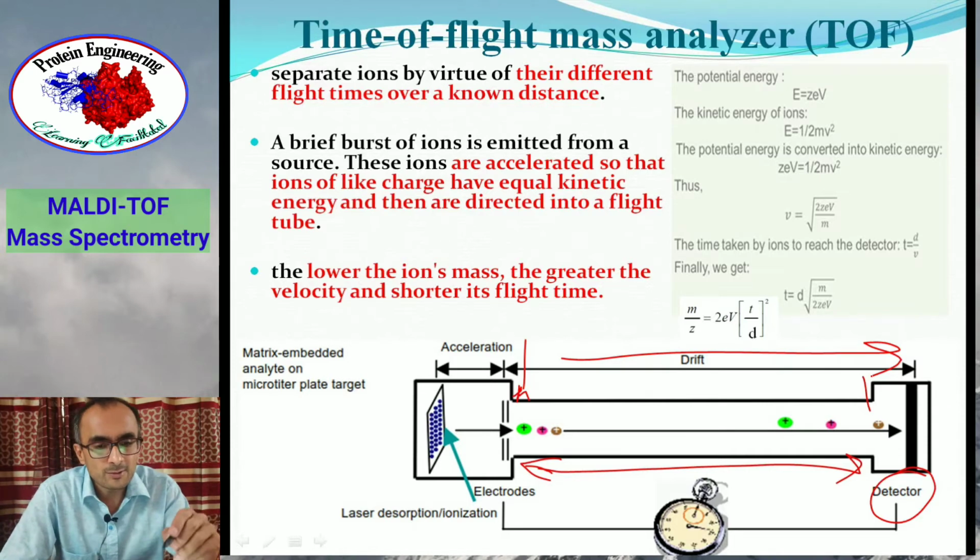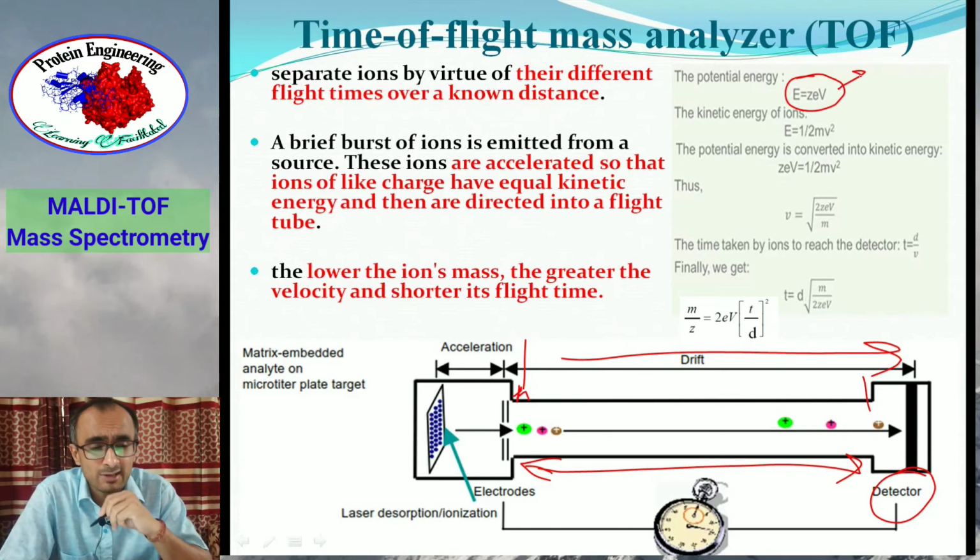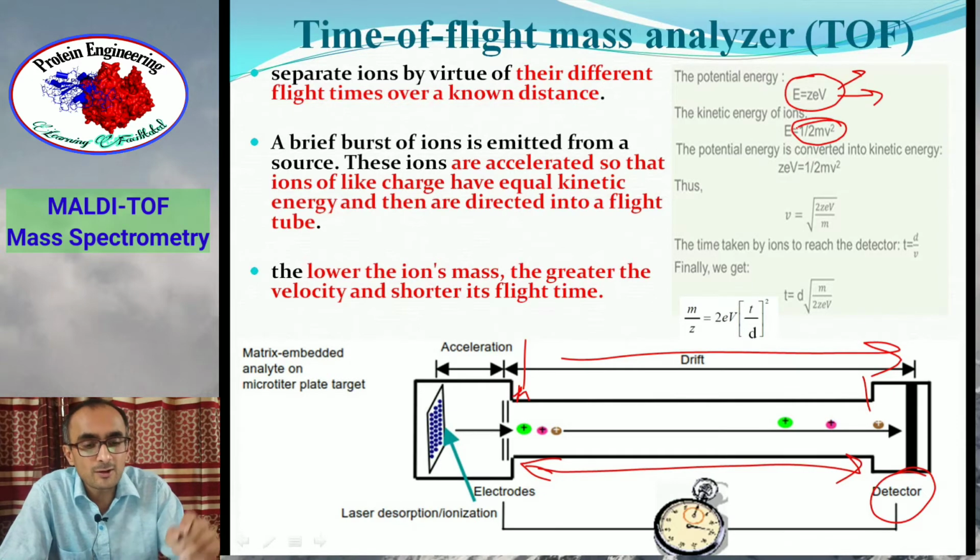So how is it converted? You see these ions, they have a potential energy called ZeV. So ZeV is the energy these ions are having. Z is the number of charge, and e is the magnitude of charge. V is the voltage provided to accelerate these ions. And this is converted when they run in the time of flight tube, TOF tube, into kinetic energy, that's half mv square. So potential energy of those ions is being converted into the kinetic energy.